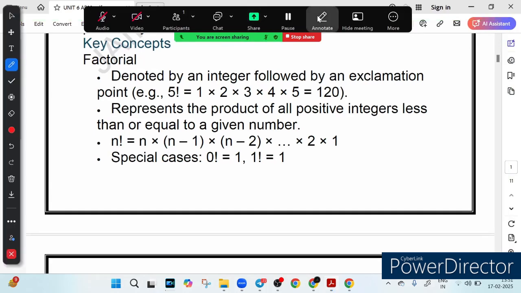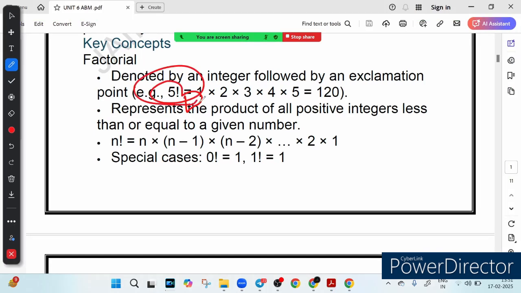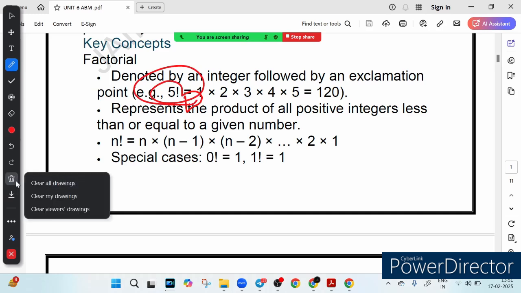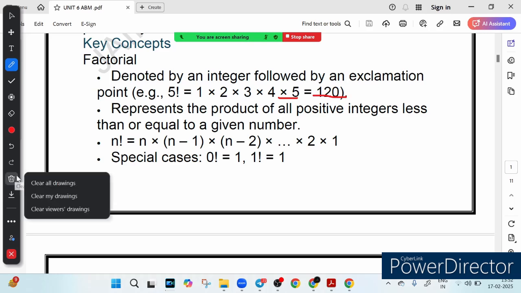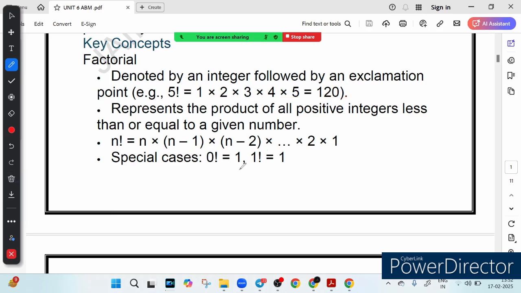For example, if we talk about 5 factorial, what is the meaning of 5 factorial? What are the numbers below 5? 1, 2, 3, 4. So you just multiply 5 with all the numbers below it. That means 5 into 4 into 3 into 2 into 1, which gives us 120, right? The cool part is some numbers have a special factorial. Like if we ask you what is the meaning of factorial 0, it is 1. What is the meaning of factorial 1? It is also 1. Seems odd, but that is how the math works, right?